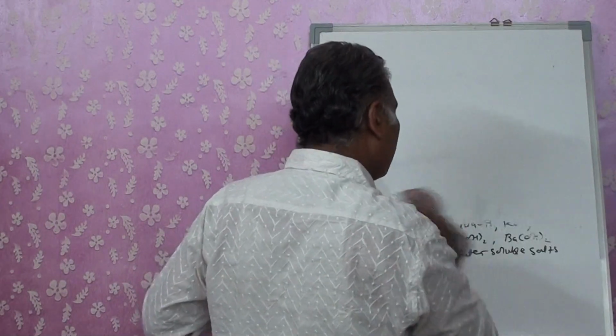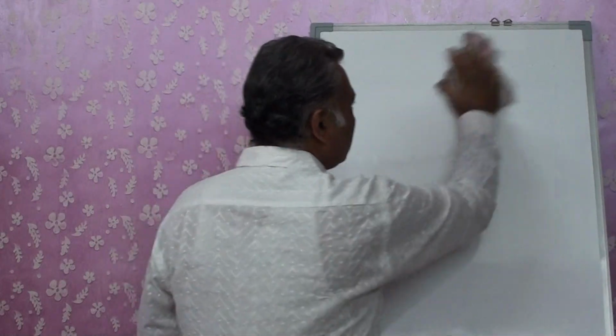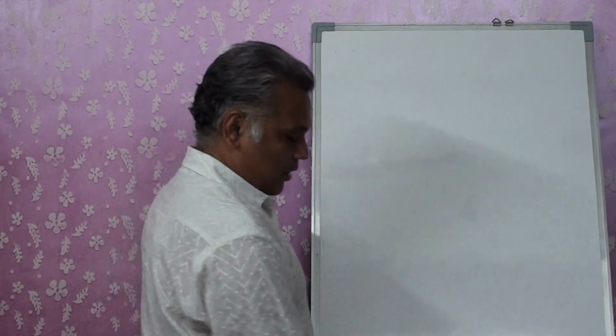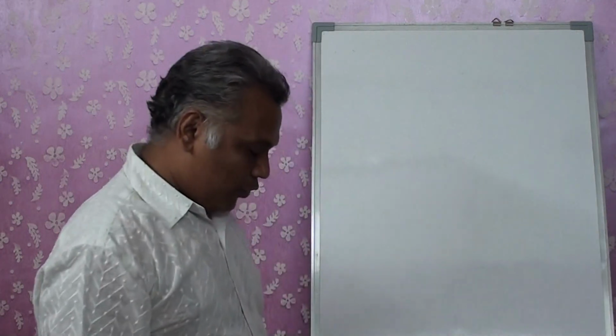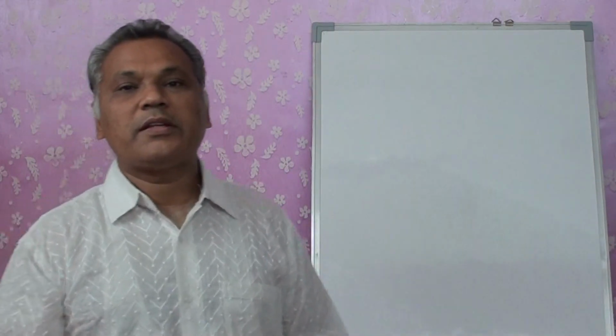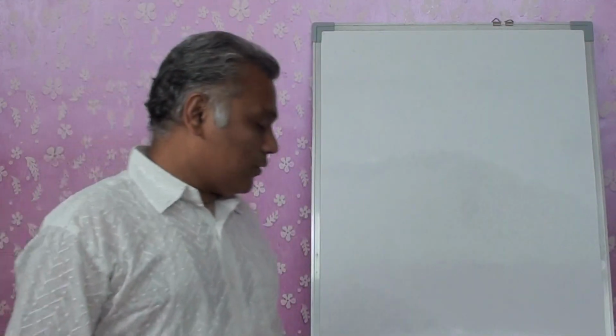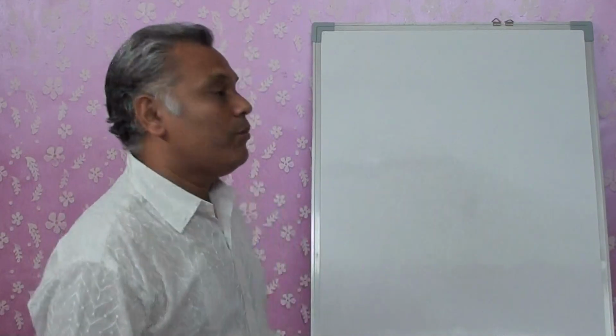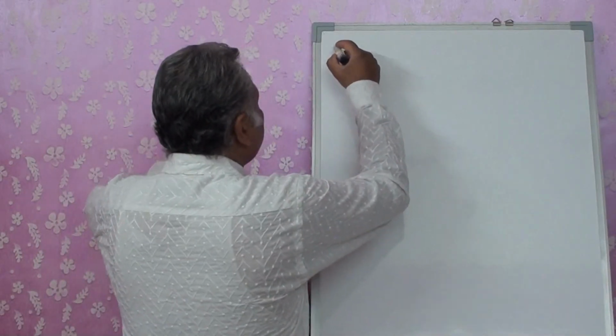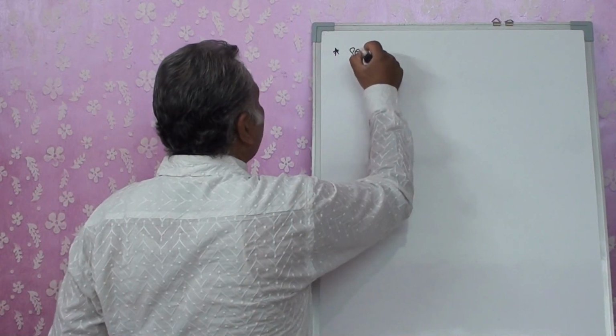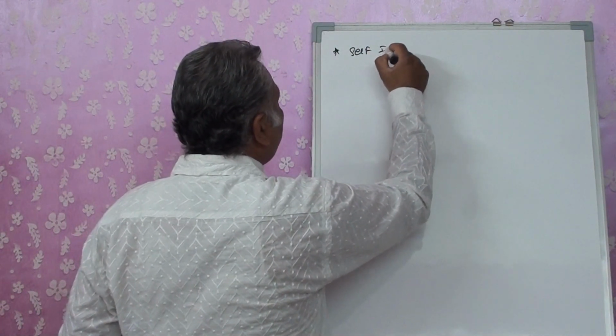At the same time, we also saw that we are going to add it into water. So what will be the behavior of water? We know that water acts as an amphoteric component. Amphoteric means it can react with an acid as well as a base. We already saw in the Lowry theory that when mixed with acid, it behaved as a base, and when mixed with base, it reacted as an acid. So now let's see how water behaves in the normal condition, which is also considered the theory of self-ionization of water.